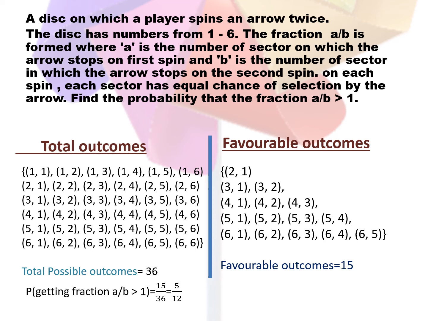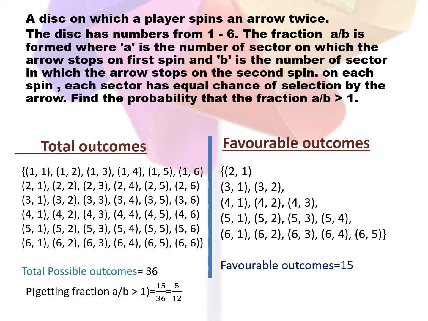Let me read the question once again. In which b is the number of the sector in which the arrow stops on the second spin. On each spin, each sector has equal chance of selection by the arrow. Find the probability that the fraction a by b is greater than 1. See here it is similar to the dice problem. We are making 2 spinnings, so the total outcomes will be 36 in number as the numbers are from 1 to 6. So 1 1, 1 2, 1 3, 1 4, 1 5, 1 6 and so on.